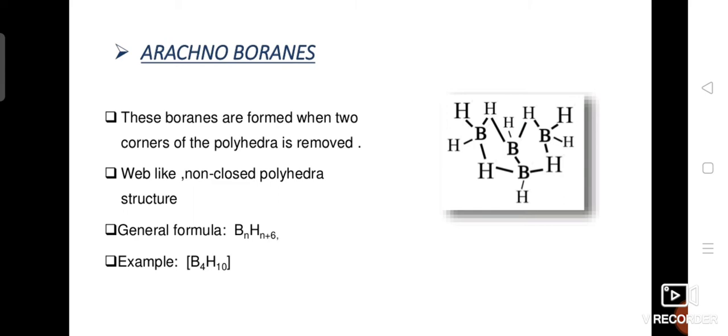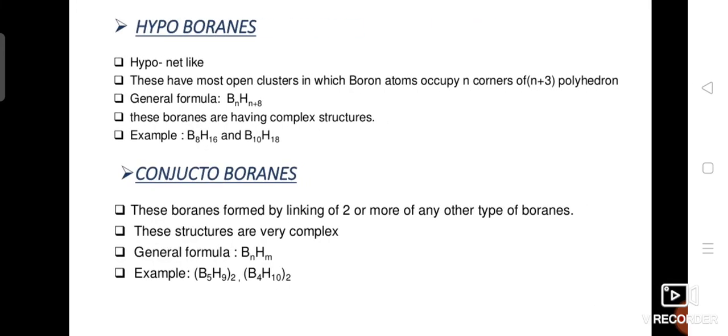So in the case of arachno, we have a non-closed polyhedral structure, and the general formula is BnHn+6. Arachnoboranes are prepared by removing two corners from the closed structure, that is closoborane. From the closoborane, if two corners are removed, you will get arachnoborane, whose general formula is BnHn+6, and which has n+3 electron pairs. Example is B4H10.